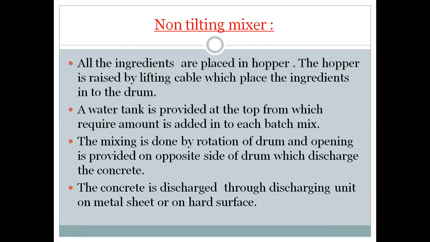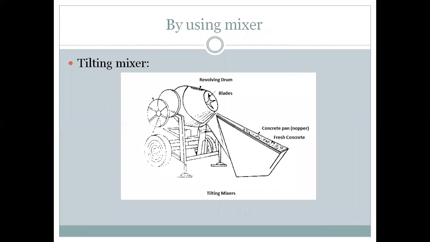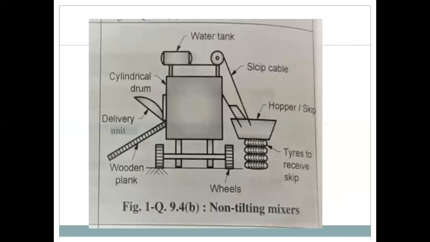The mixing is done by the rotation of the drum, and the opening is provided on the opposite side of the drum, which discharges the concrete. The concrete is discharged through the discharging unit on a metal sheet or the hard surface. So it is all about the non-tilting mixer and tilting mixer. This is the non-tilting mixer diagrammatic representation.